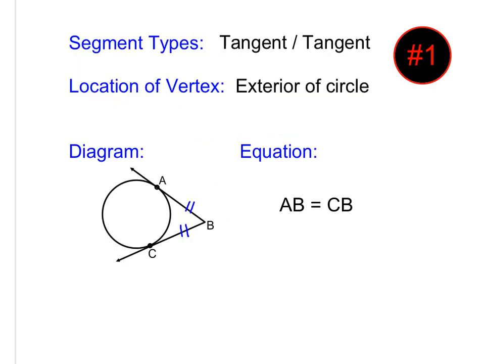When looking at 2 tangent lines, we notice that their vertex will be located on the outside of the circle. And just like before in your warm-up, AB is going to be congruent to CB, or they're also going to be equal to each other. And you'll need that equation right here to help you solve. So it might help if you just go through and we highlight this equation, AB is equal to CB.